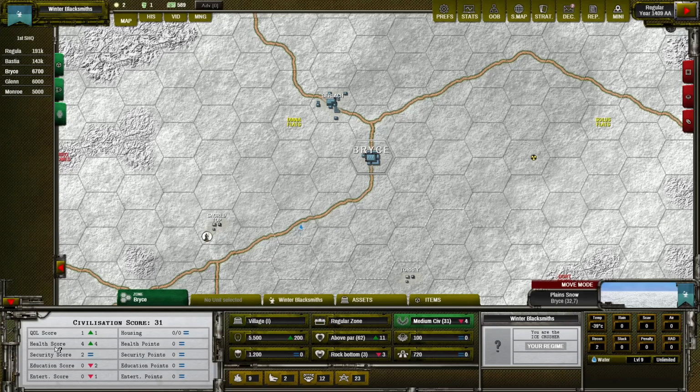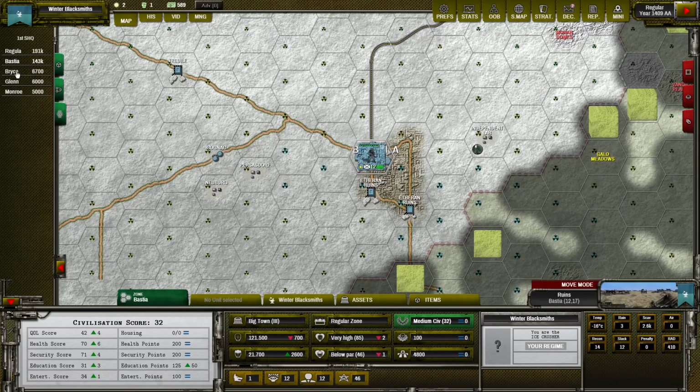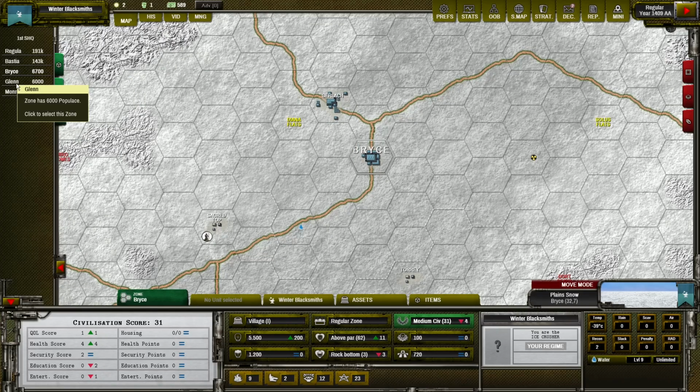In case of a village, the score will be equal to points because the score is computed as points divided by the city level. Sometimes it's not worth increasing the city level because it will decrease the quality of life score. So you can think of quality of life score as how much your infrastructure is satisfying the expectations of your population, and the expectations are increasing with the city level. Each zone has its own quality of life. So if you go over your zones, please notice how the civilization score and quality of life score are changing.